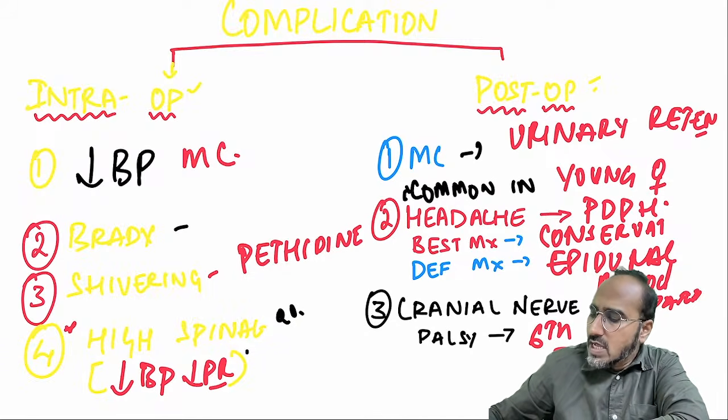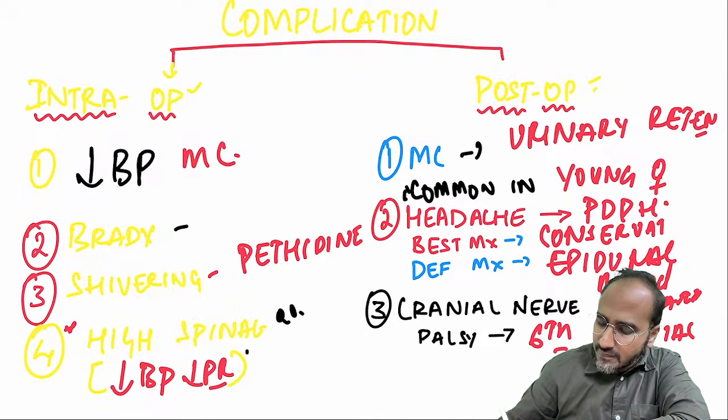Okay. The cranial nerve commonly damaged in spinal anesthesia is again the 6th cranial nerve. Why? Because it's having a long course. 6th cranial nerve palsy could be seen.